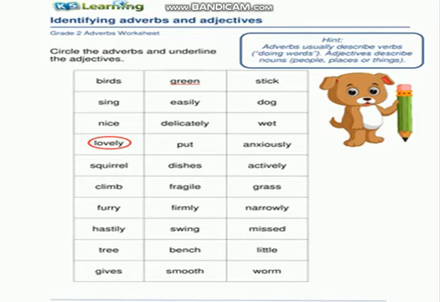So you have encircled all the adverbs and you have underlined all the adjectives. Now look at all the adverbs. All of them have ly in the end. Look at all the words, all the adverbs. They all have ly at the end. So another recognition of an adverb is that it ends with ly, as you can see.